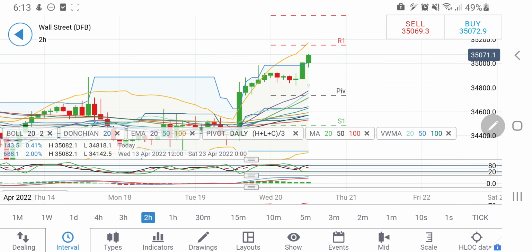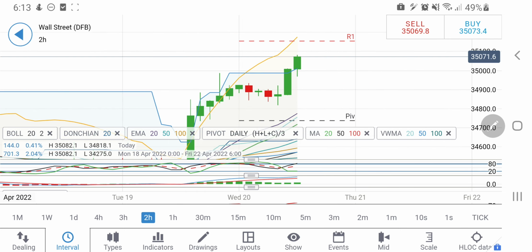Also look at the 2-hour chart. First thing, the candle size: you can see almost 150 points from 34,900 to 35,000, and now from 35,000 to 35,100 it may try to achieve.